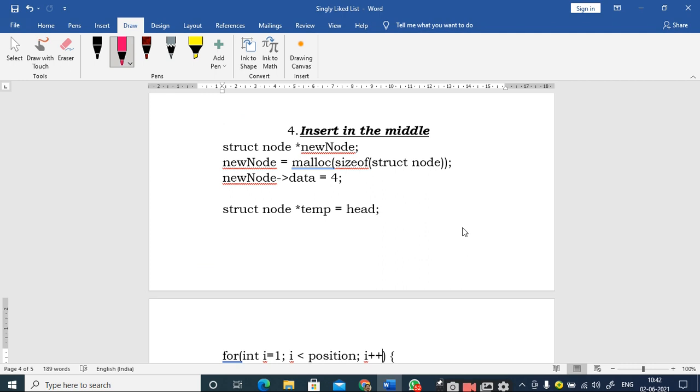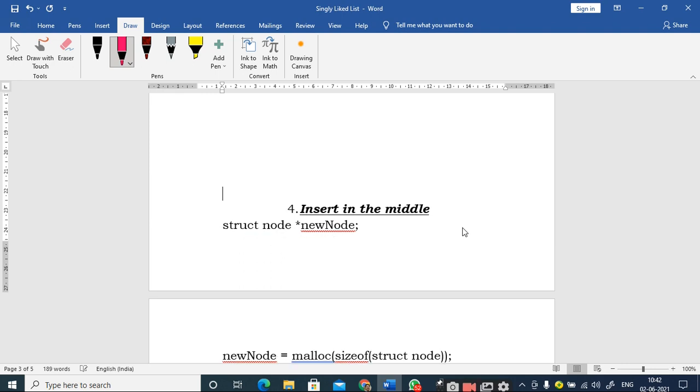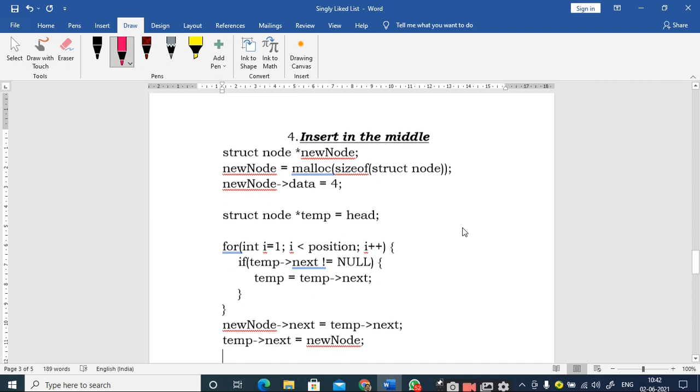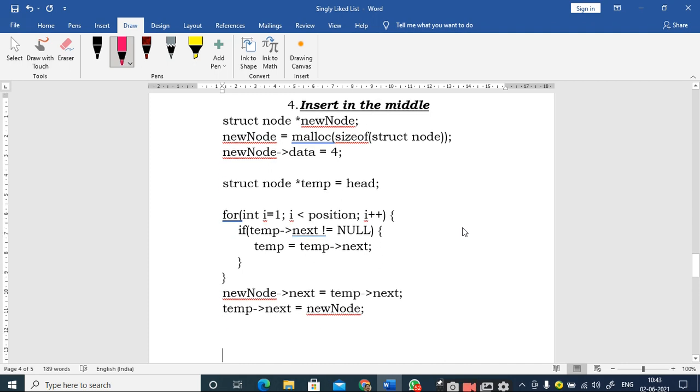So now we will move to the other part, that is insertion in the middle. You know how to insert a node at the end, right? So you should always check for temp next is equal to null, and then make the necessary modifications to the pointers. But inserting a new node in the middle requires an input from the user. What is that input? You should prompt the user to enter the position.